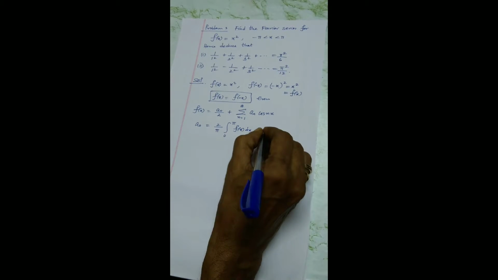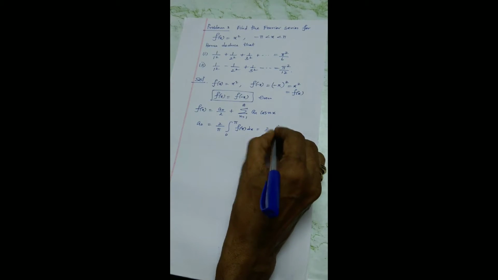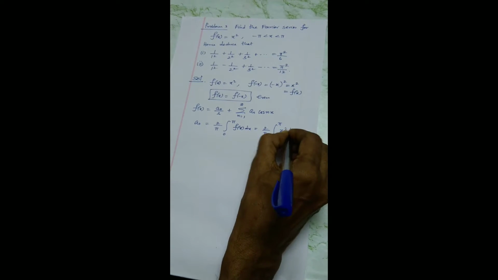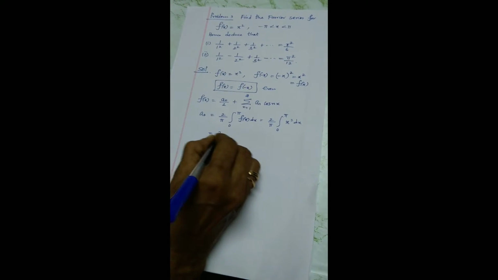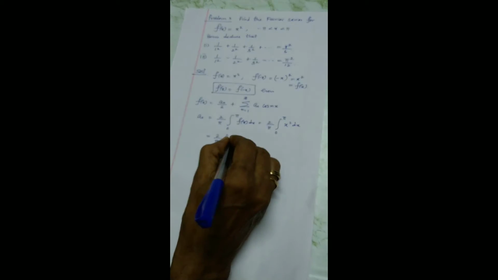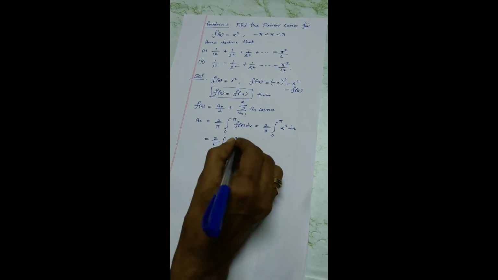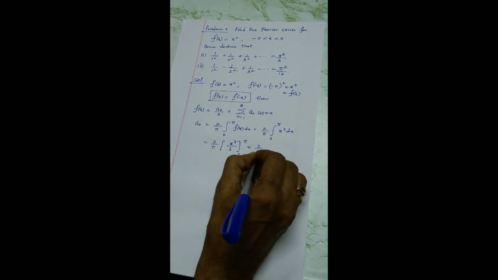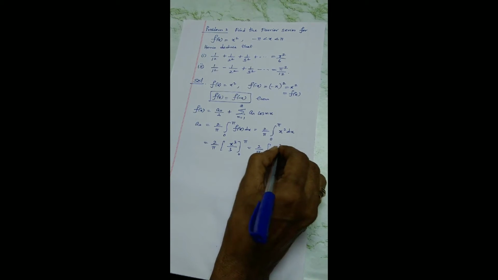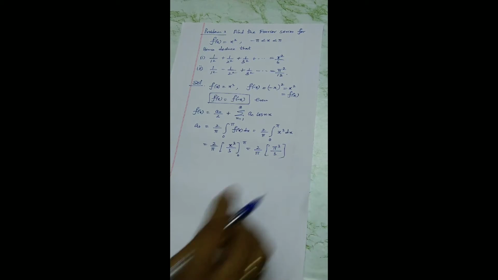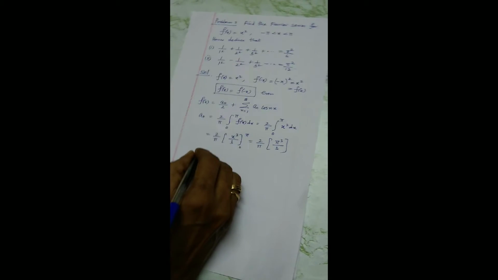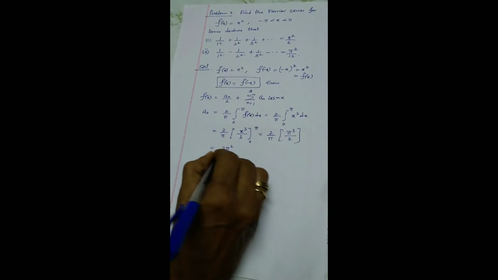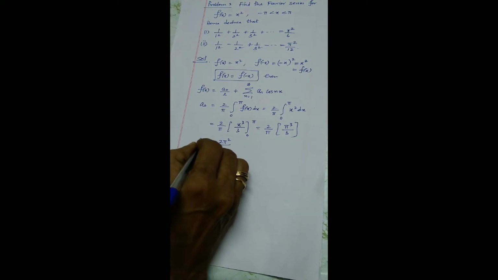Now I am going to substitute the function f of x as x square. So 0 to pi x square dx. Now I am going to integrate: 2 by pi, the integral of x square is x cube by 3, from 0 to pi. If I substitute the limits, you will get pi cube by 3. So therefore you will get a naught as 2 pi square by 3. So this is my a naught.